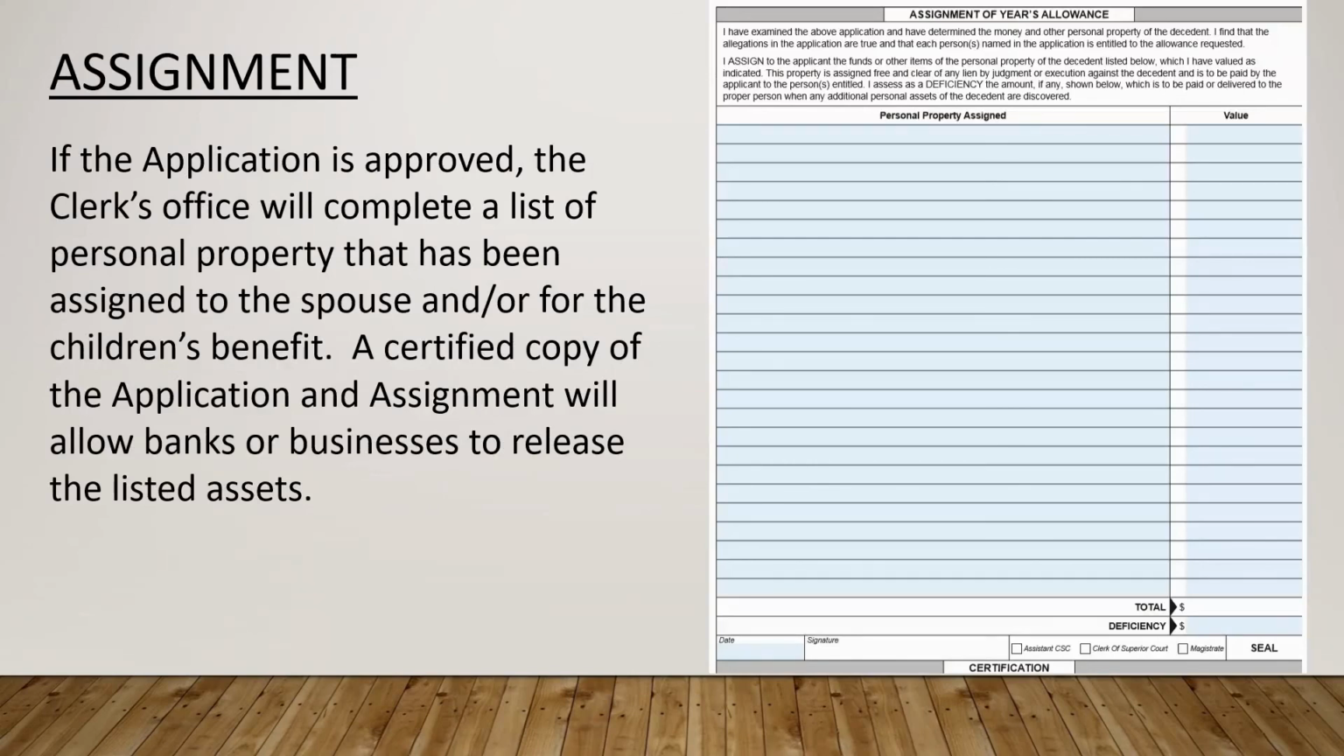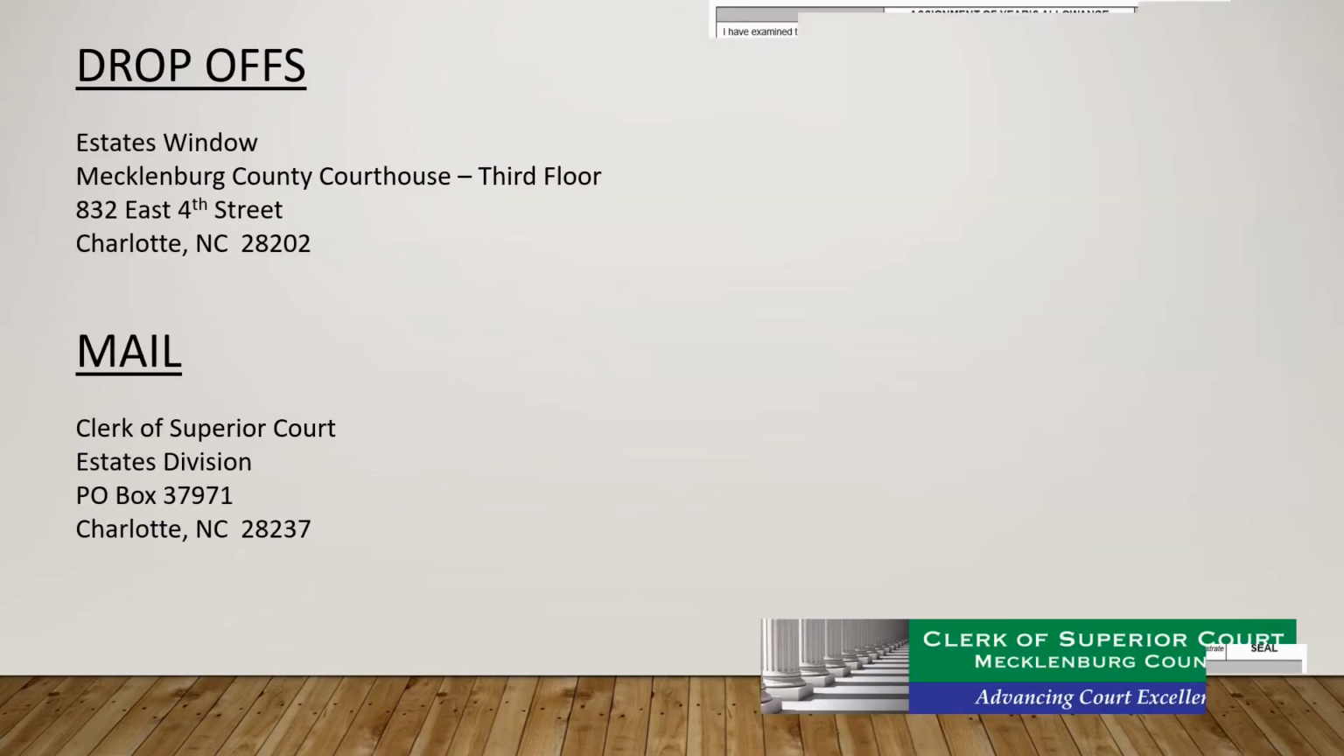After preparing your paperwork in accordance with this tutorial, you may bring your documents and the filing fee to the Mecklenburg County Courthouse and drop them off, or you may mail these items to the following address: Clerk of Superior Court, Estates Division, P.O. Box 37971, Charlotte, North Carolina 28237.